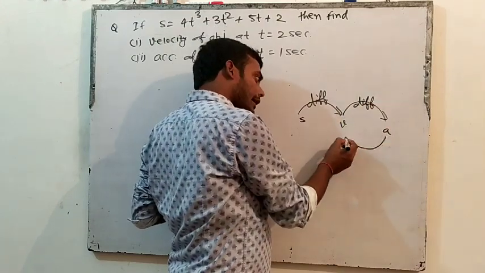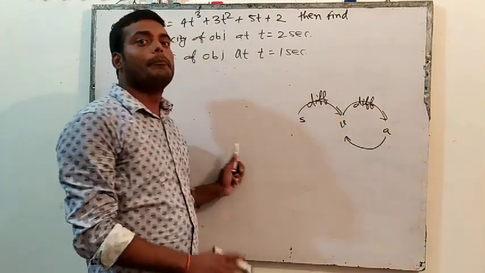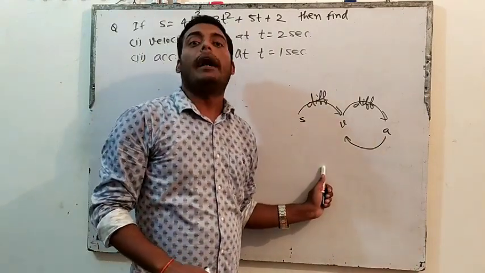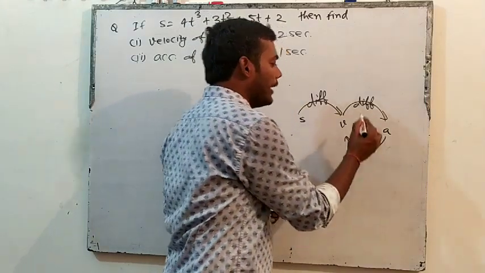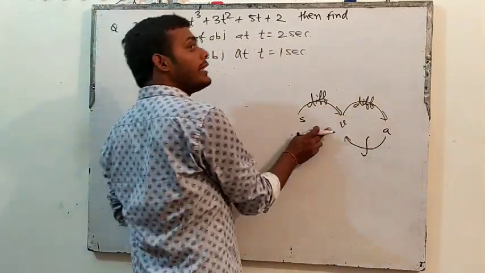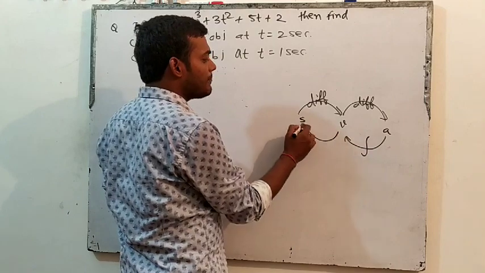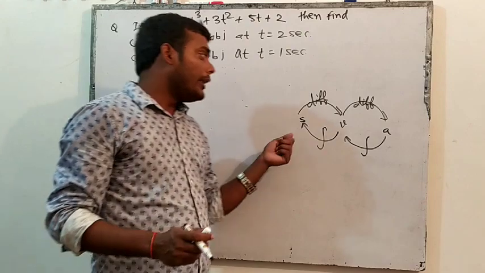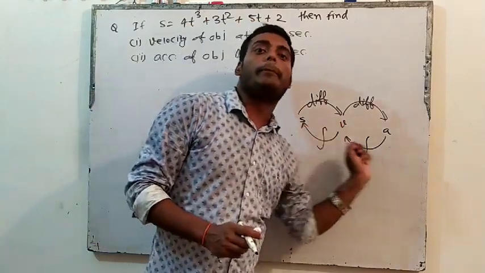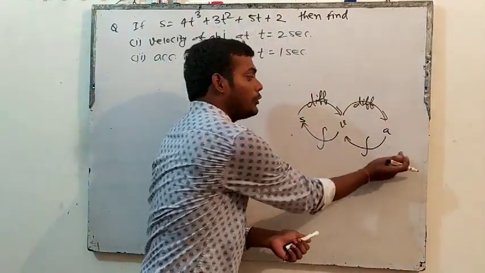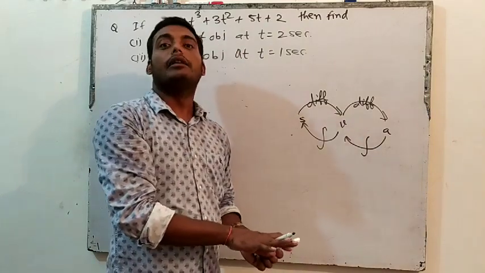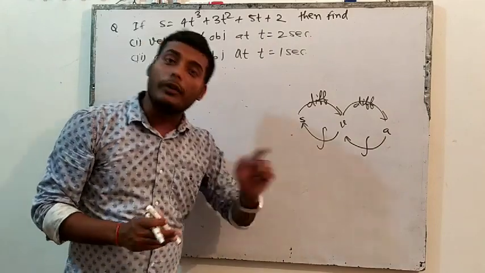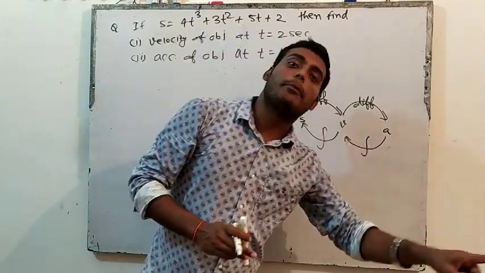Now see the reverse. If they give you the acceleration equation and ask you to find velocity, then what do you have to do? Integration. Then again, if they give the velocity equation and you have to find displacement, integration. Actually, when you go from left to right, you differentiate, and when you come from right to left, you integrate. Differentiation is the reverse process of integration, or you can say integration is the reverse process of differentiation.